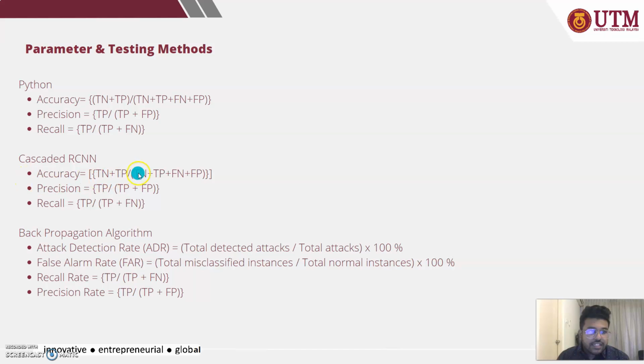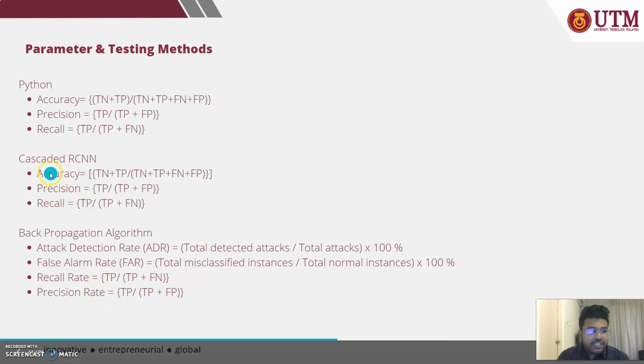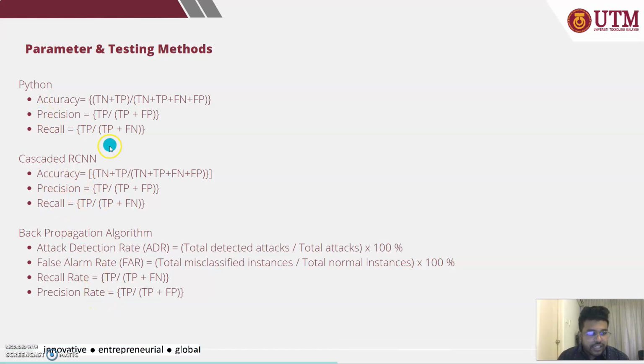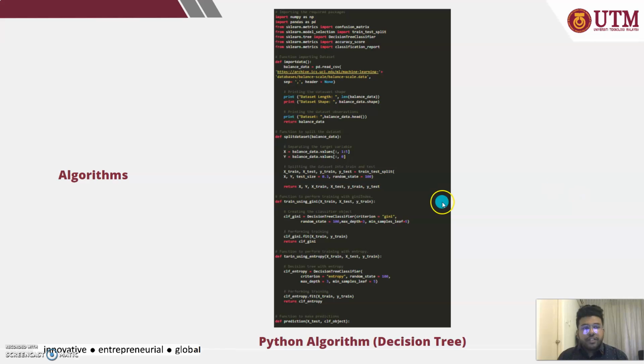And then this is the cascaded RCNN formula, and this is for the backpropagation algorithm. Here we detect attack detection rate, ADR, and false alarm rate, and recall rate and precision rate. Here also we can see accuracy, precision, recall, and here also accuracy, precision, and recall. So these are the algorithms.